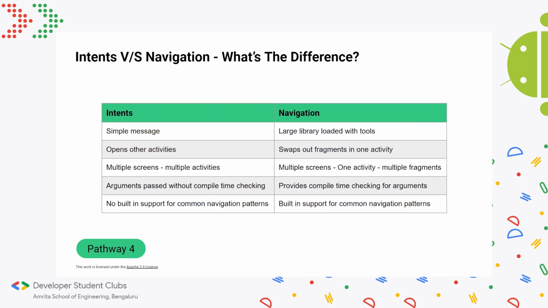One disadvantage of navigation is that you cannot start external apps, like when you click the share button and get that menu of choosing which apps to choose from, or if you want to view a photo. That functionality you can't achieve with navigation, which is why we'll still have to rely on intents from time to time, but for the majority of the time we'll be using navigation.